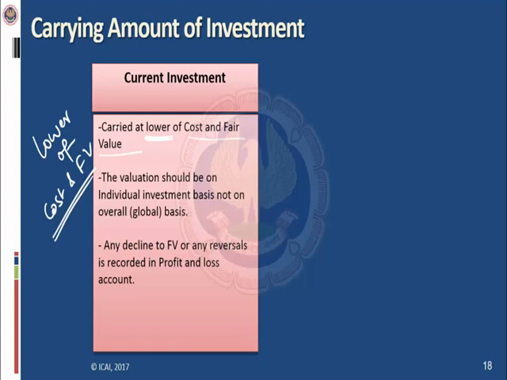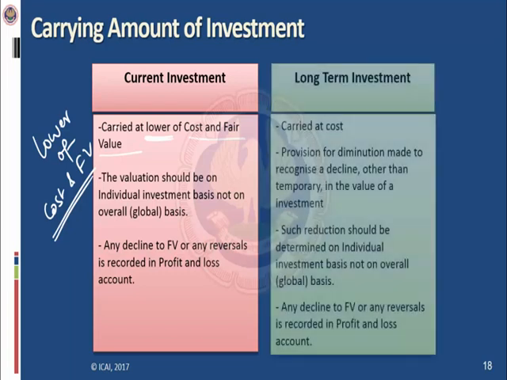So we cannot go beyond cost. So we have to carry the investment at 1 lakh rupees. So whatever earlier 20,000 was debited in profit and loss, now it will be credited as a mark to market gain in profit and loss account. So the basic idea is the subsequent measurement is at lower of cost and fair value.